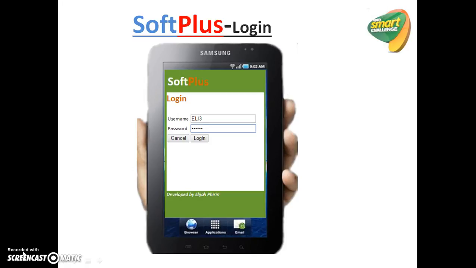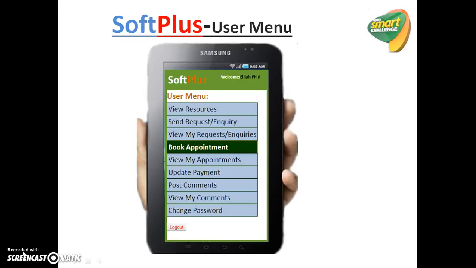Once you click login, it will give you a main page, and it tells you that this is a user main. It also displays your name, welcome Elijah P, meaning that the one who has logged in so far is Elijah P. So you have this menu whereby you view resources, and you send requests or inquiries to those people.